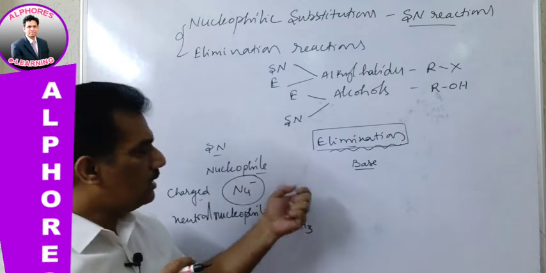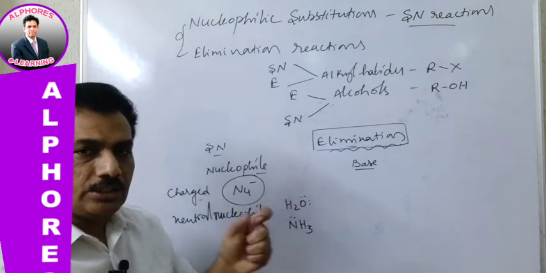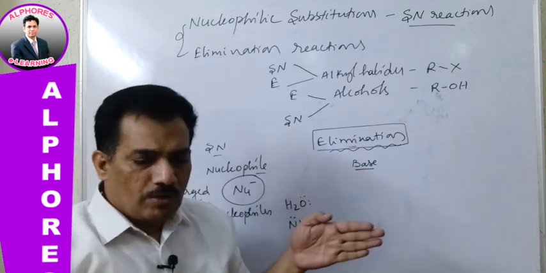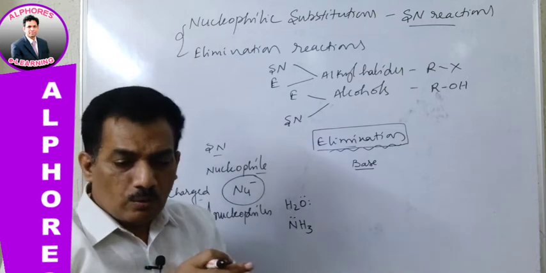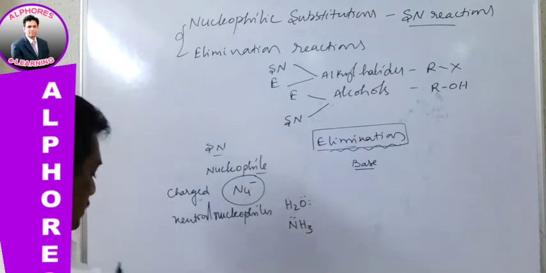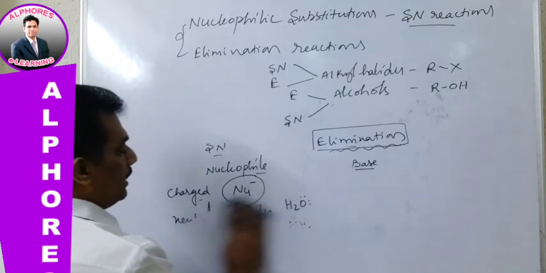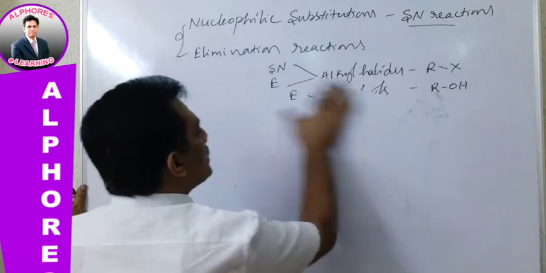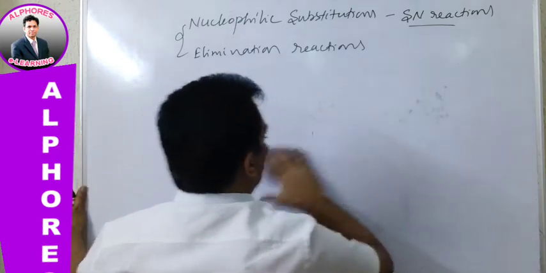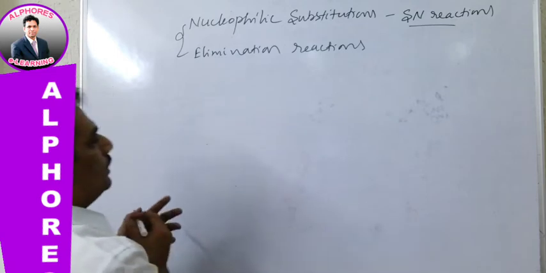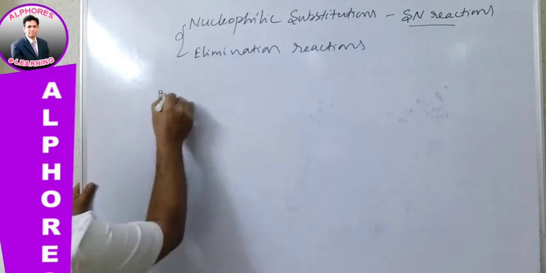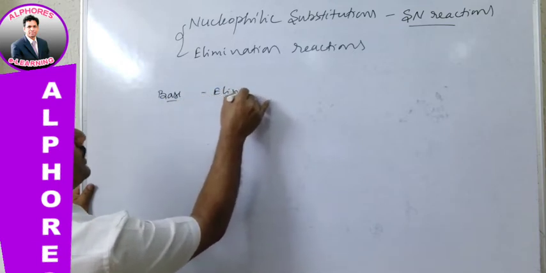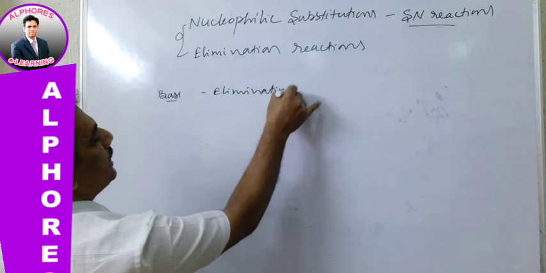Thereby you can easily track whether the reagent is behaving as an eliminating agent or a nucleophile, because these two have a very close relation. Let me discuss that relation and give clarity on the difference between a base and a nucleophile. Base, just remember forever, is an eliminating agent.